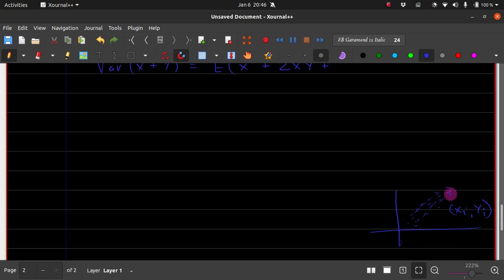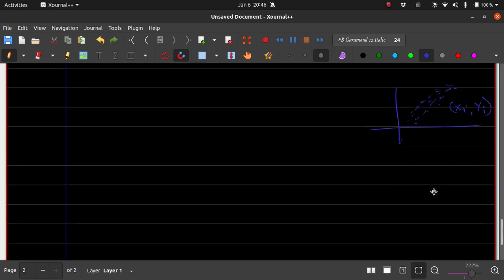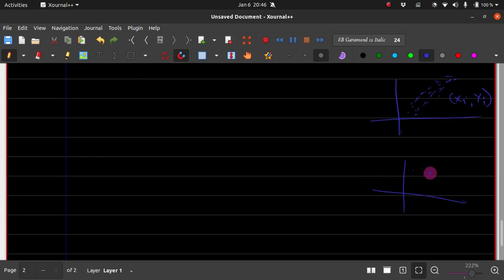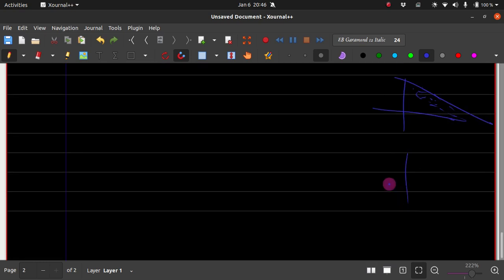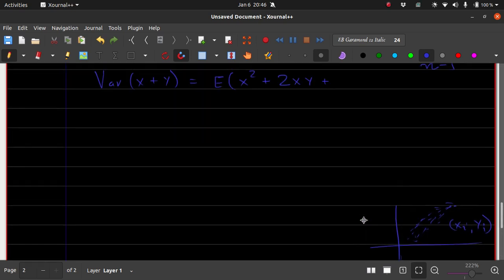If x rises, y has to rise. If you consider this, it is negative correlation, a negative slope. And if anything could happen, x rises, y rises, x rises, y might fall, then there is no relation, 0.